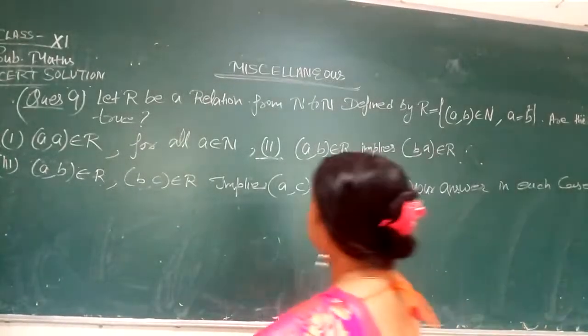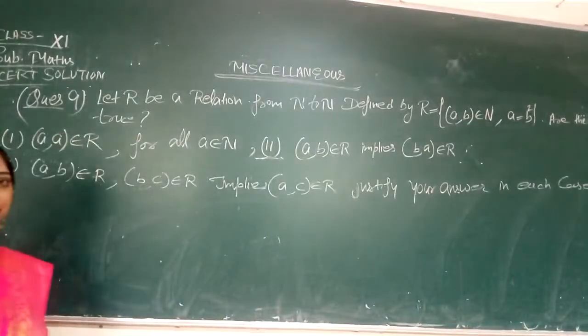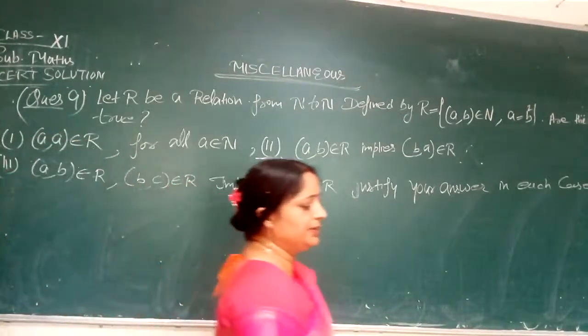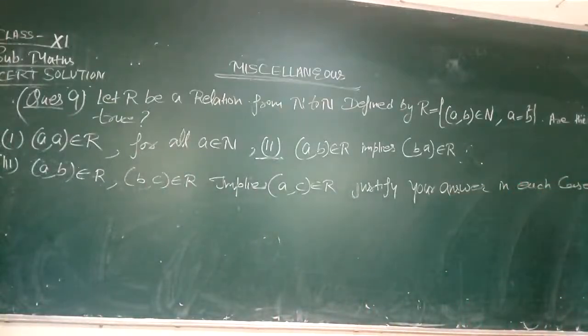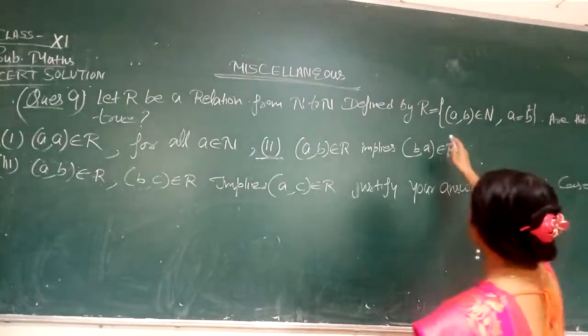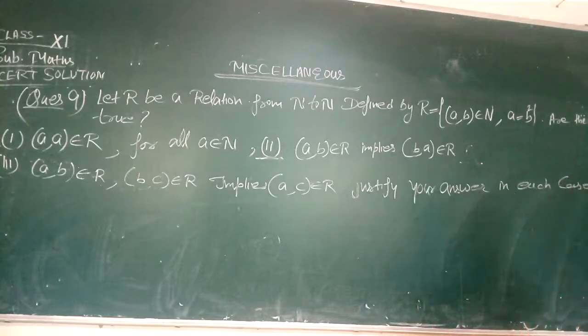Good morning, dear students. Today we will start the miscellaneous exercise from question number 9. In question number 9, you have to find out: let R be the relation from N to N, natural number to natural number, defined by R = {(a, b) : a, b belongs to N and a = b square}. Are the following true?